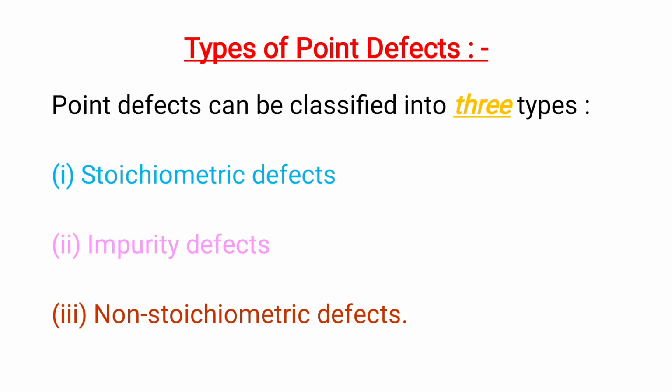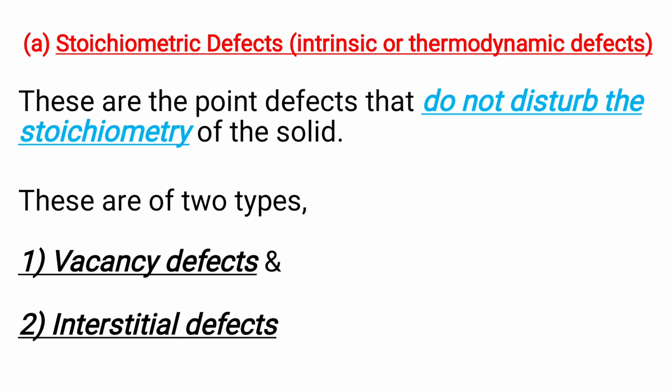Okay, let us discuss the types of point defects. Point defects can be classified into three types: stoichiometric defects, impurity defects, non-stoichiometric defects. Okay, stoichiometric defects are intrinsic or thermodynamic defects. These are the point defects which do not disturb the stoichiometry of the solid. Again, there are two types: vacancy defects and interstitial defects.